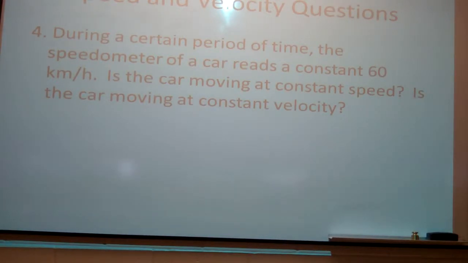During a certain period of time, the speedometer of a car reads a constant 60 kilometers per hour. Is the car moving at a constant speed? Constant speed. Is it moving at a constant velocity? Possibly. We don't know. We don't know if it's turning or changing directions at all. If it changes directions, the velocity changes. So it is moving at a constant speed. We don't know if it's moving at a constant velocity.